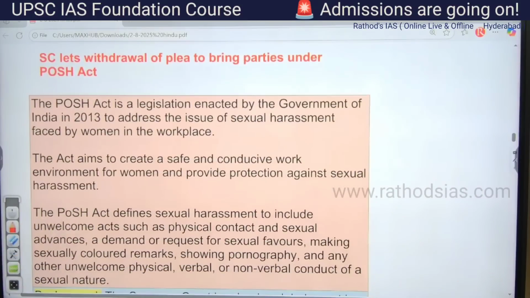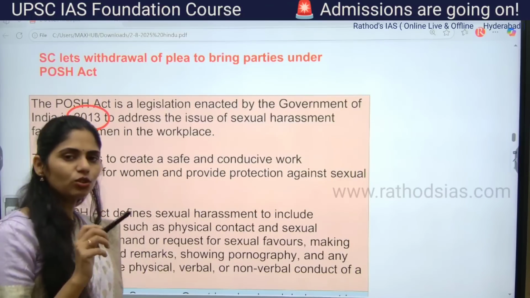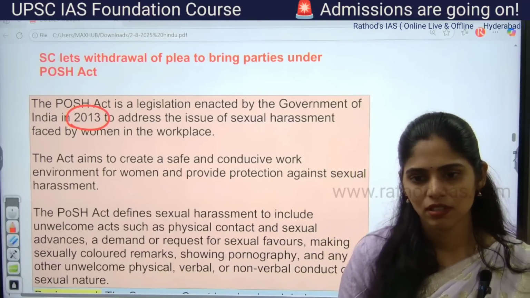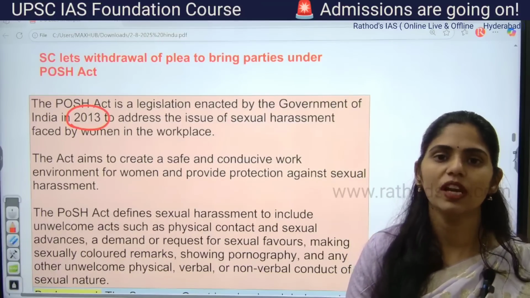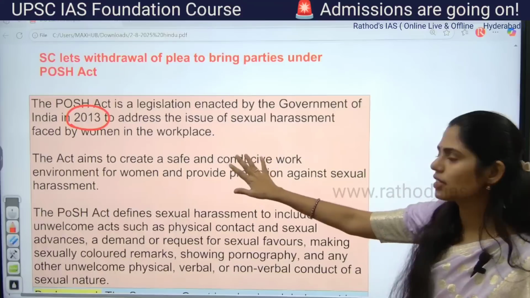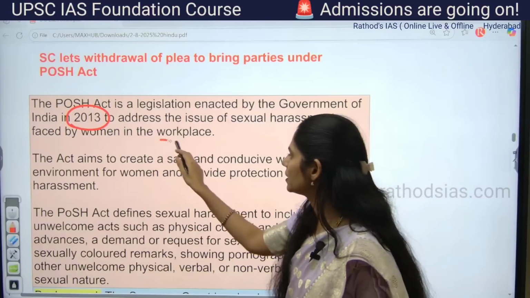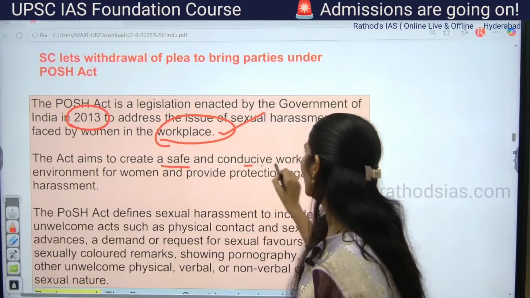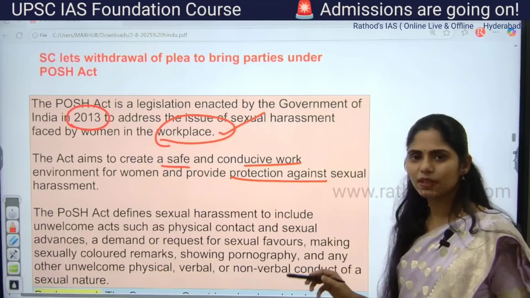Actually POSH is a legislation enacted by the government of India. See the year, that is 2013. Before 2013, in 2012, which act did the government come up with, focusing on sexual harassment? Yes, the government came up with the Protection of Children from Sexual Offences Act in 2012, and later on they came up with this POSH Act. This POSH Act deals with sexual harassment of women at workplace. The important aim of this act is to create a safe and conducive work environment for women, and to provide protection against sexual harassment at workplace.